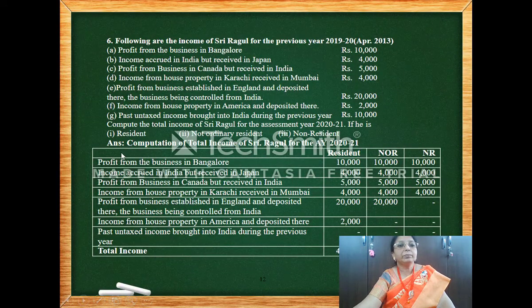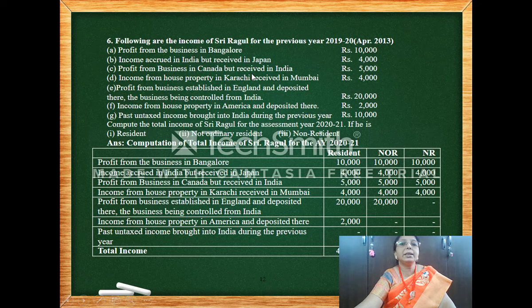The next one, profit from business in Bangalore, so for everyone it's taxable. Income accrued from house property in Karachi, received in Mumbai, so received in India, so for everyone. Then income accrued in India but received in Japan, so accrued in India for everyone.